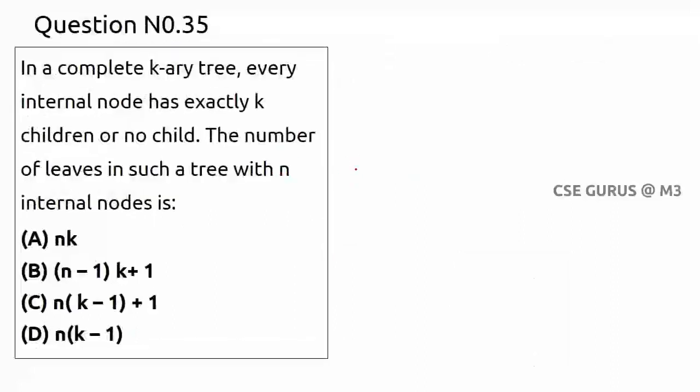Coming to question number 35, in a complete k-ary tree, if I write k equals 2, it will become a complete binary tree. So the question is not only about binary trees, it is giving k. In a binary tree we'll have at most 2 children, right? So if I take k equals 3, it will have at most 3 children. It will be like this. The root node will have 3, and each node will have either 3 or 0, right?